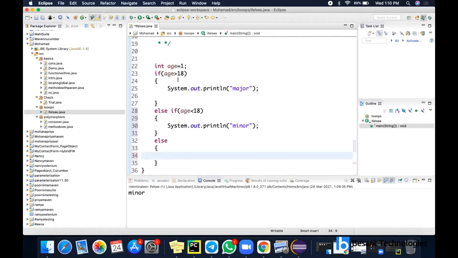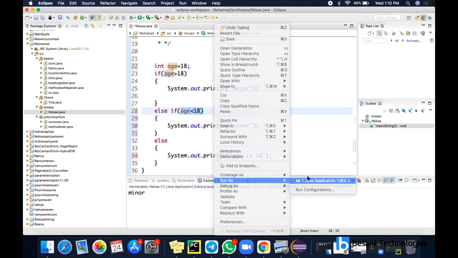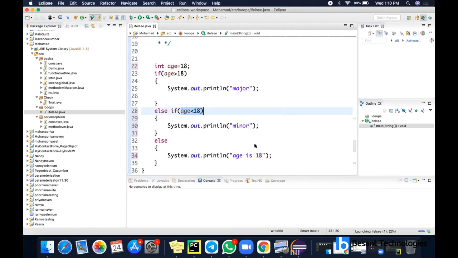So now I'm checking whether age is greater than 18. It comes here first. This block is not true, so it will come here, and this block will be executed. Otherwise, what I'm going to do is make the age 18. So what will happen now? It will check whether age is greater than 18. Actually, it is not true, so the condition is false and it will come to the else if block. This is also not true, as age is not less than 18. Both are false, since age is equal to 18, so it will come to the else block here. So this is nested if else.